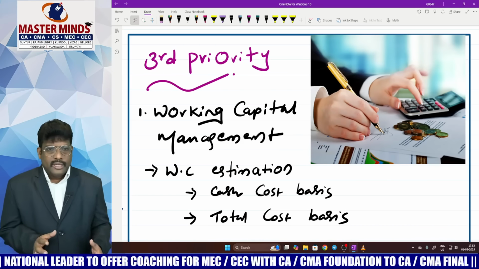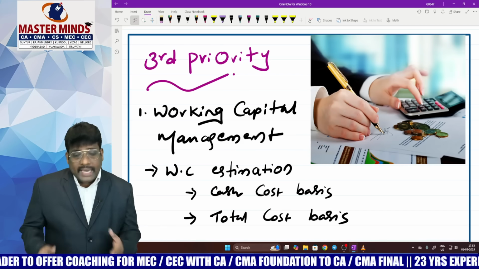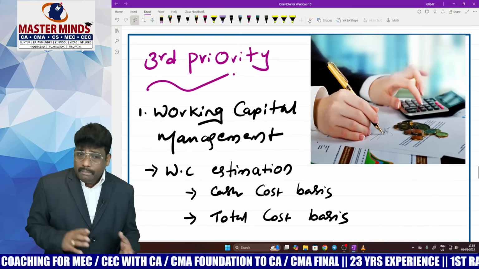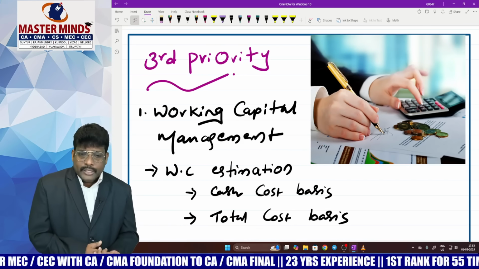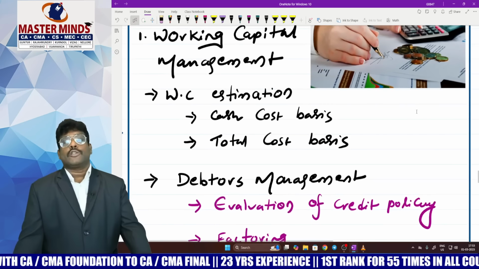In this model, you must estimate how much working capital is required. The working capital estimation can be done on a cash cost basis and a total cost basis. What do you mean by cash cost basis? Learn it. What do you mean by total cost basis? Learn it. Okay. And second priority, debtors management.